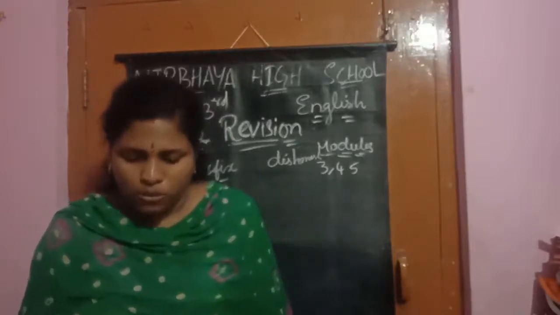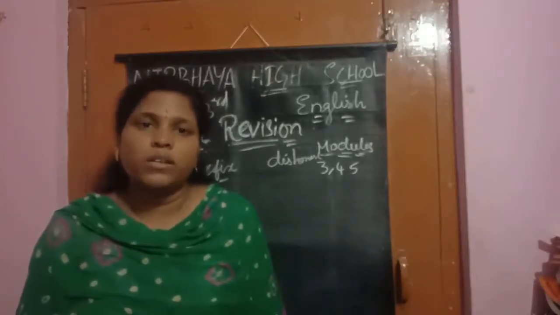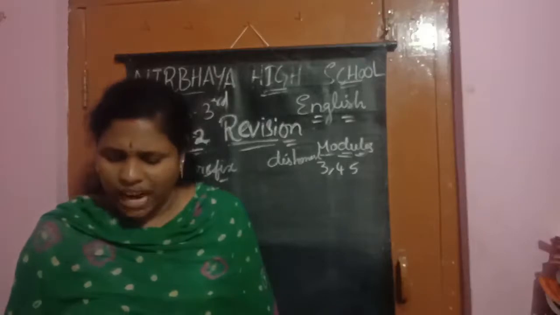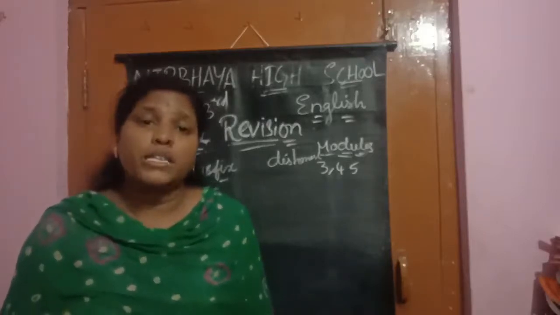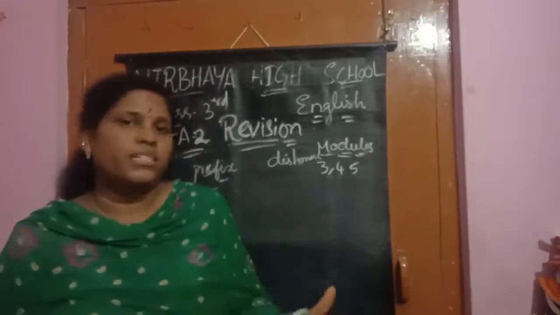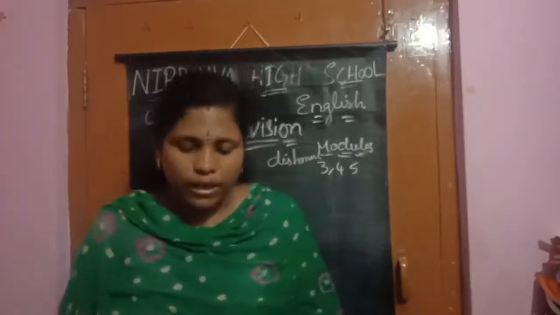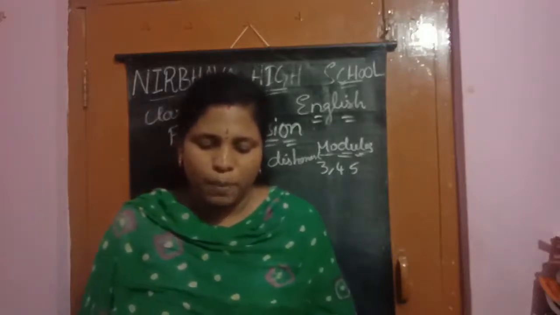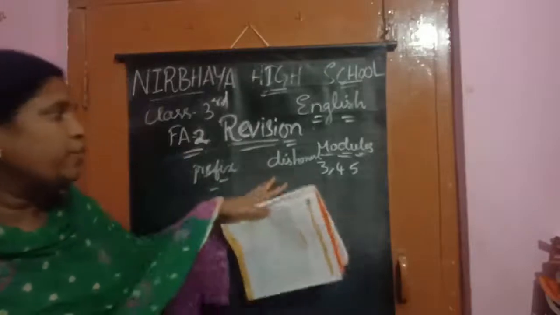Mom was lost because she followed incorrect directions to the house. Incorrect. It is not correct. I dash understood my friend and fought with her. Understood? Misunderstood. And we fought. Yes, children. This is your 2.1 and 2.2 from your module 3. What is module 4 vocabulary part, children? Suffix.